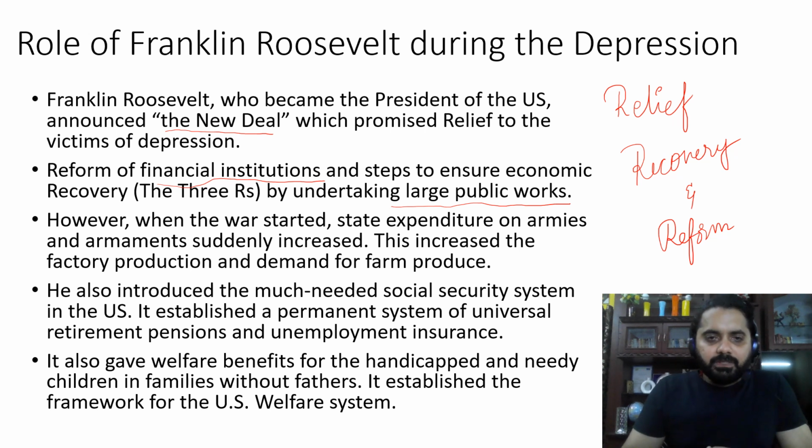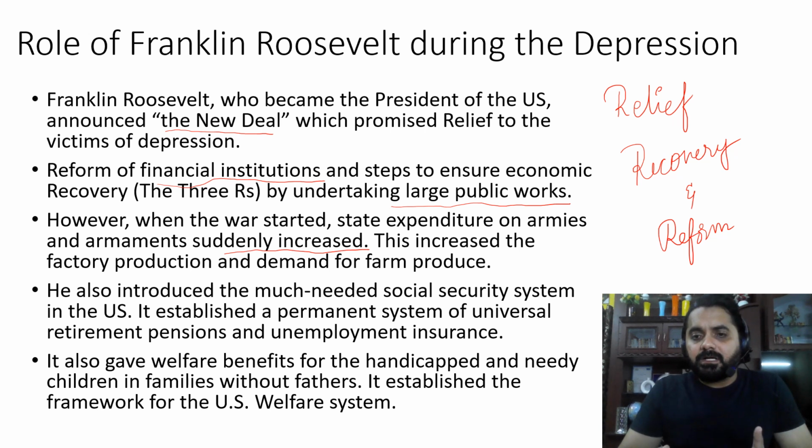However, when the war started, state expenditure on armies and armaments suddenly increased. So during the year 1939, when the war again started, that is the Second World War, automatically the state, that is the government, started investing on armies and armaments.